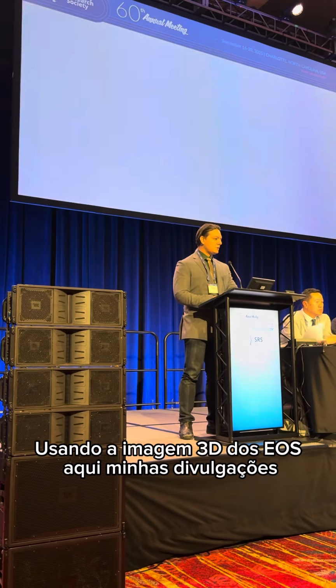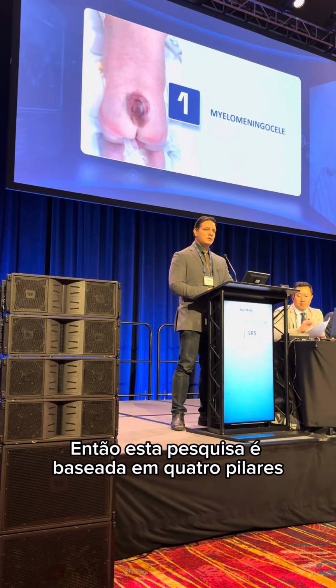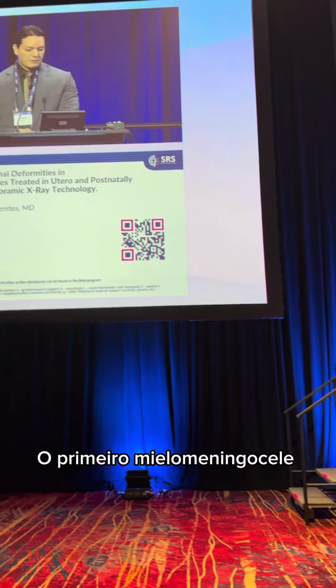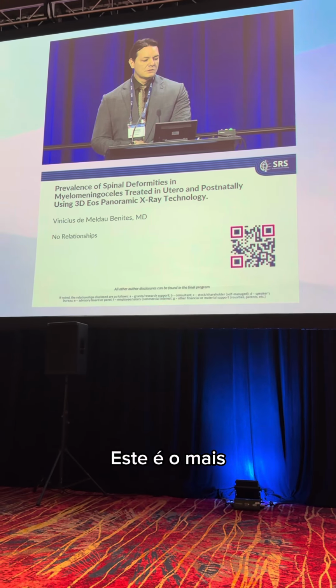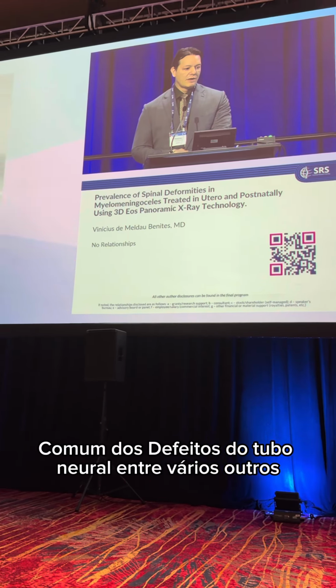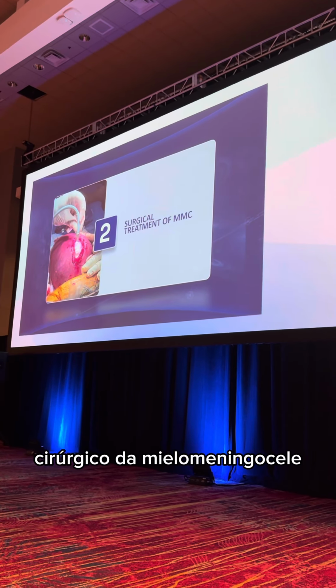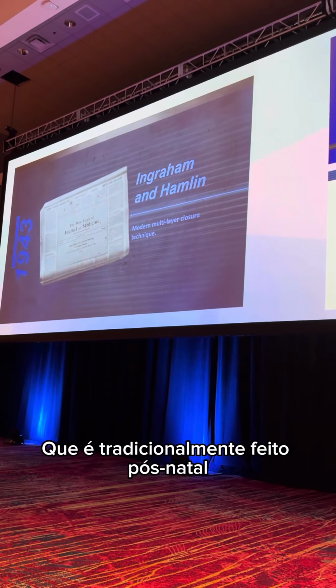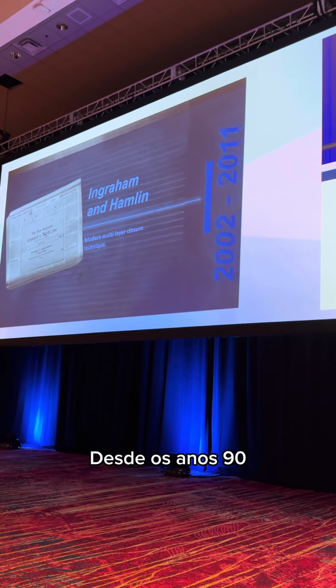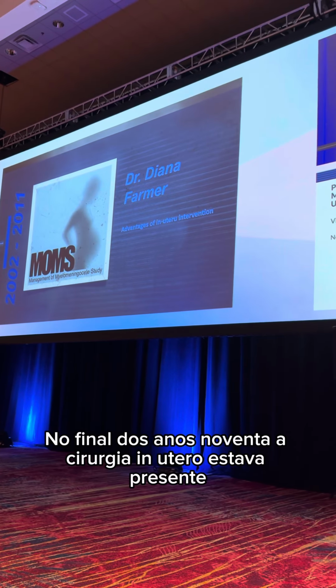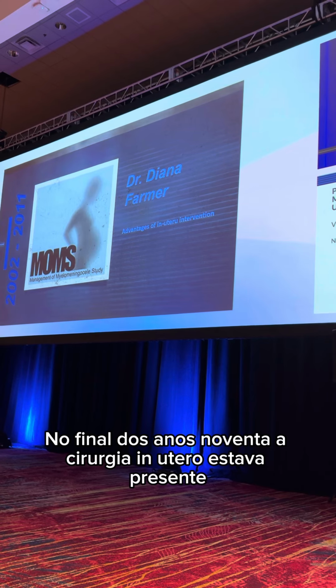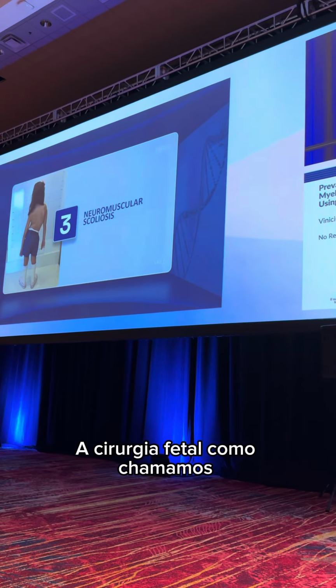Here are my disclosures. This research is based on four pillars. The first one, myelomeningocele. This is the most common neural tube defect among several others. The second is the surgical treatment of myelomeningocele, that is traditionally made postnatal. And from the end of the 90s, the in utero surgery was presented, the fetal surgery that we call.